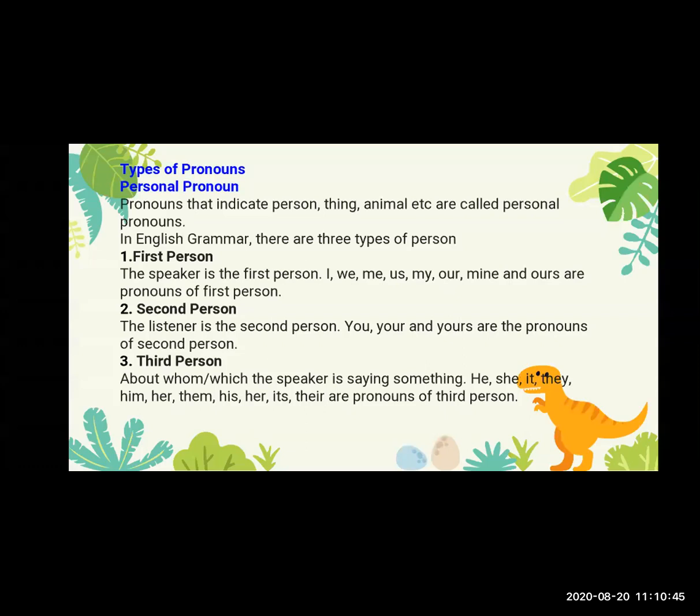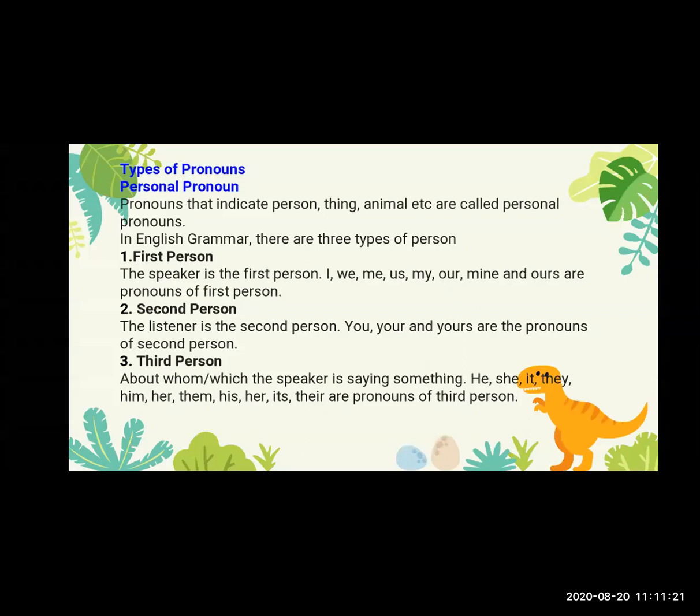See, who is speaking, who is talking. If now I am talking, then I am the first person pronoun. Now, what is the second person pronoun? The second person pronoun means the listener, the one with whom I am talking. You, your, and yours are the pronouns of the second person.